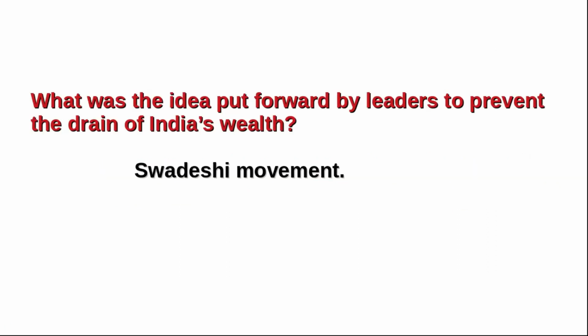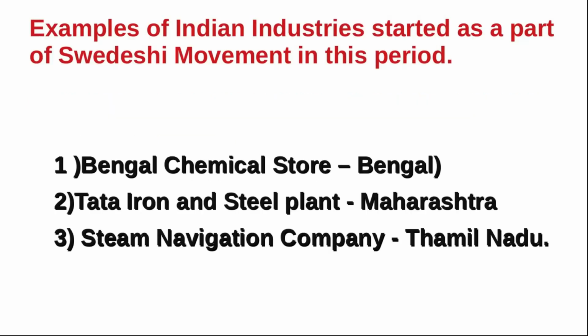What was the idea put forward by leaders to prevent the drain of India's wealth? Swadeshi movement. Swadeshi movement was the idea put forward by leaders to prevent the drain of India's wealth. Examples of Indian industries started as a part of the Swadeshi movement in this period: Bengal Chemical Store in Bengal, Tata Iron and Steel Plant in Maharashtra, Steam Navigation Company in Tamil Nadu.